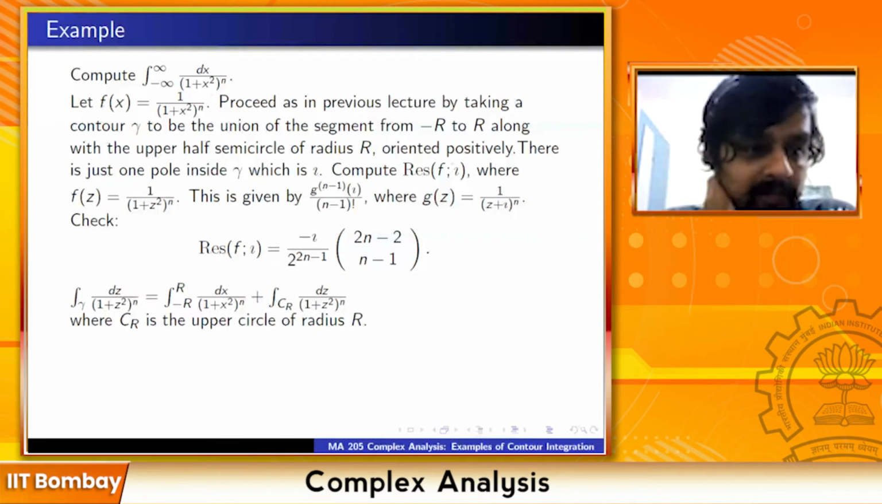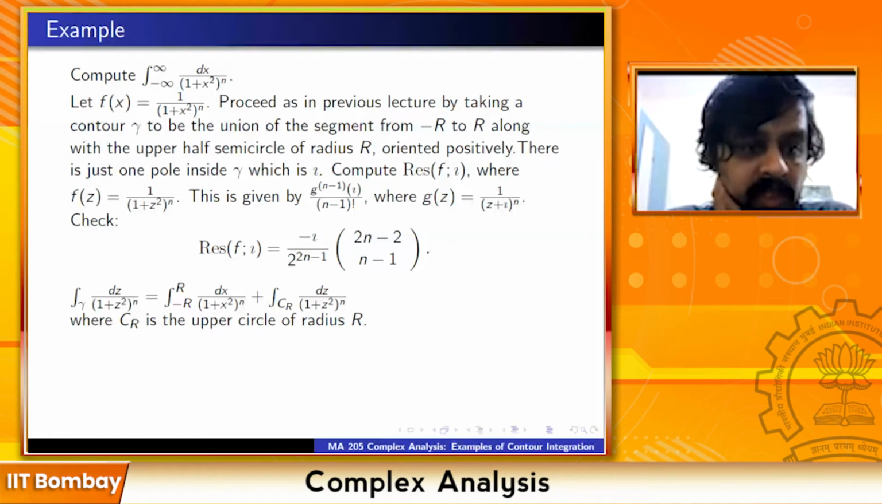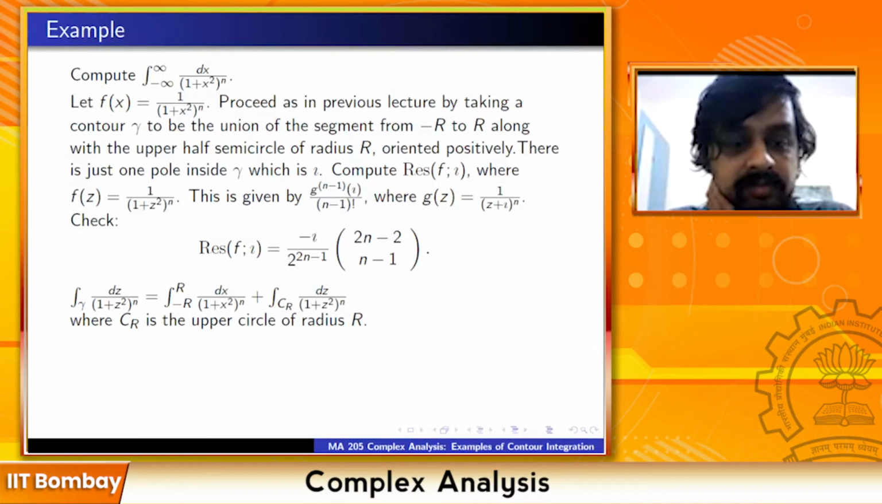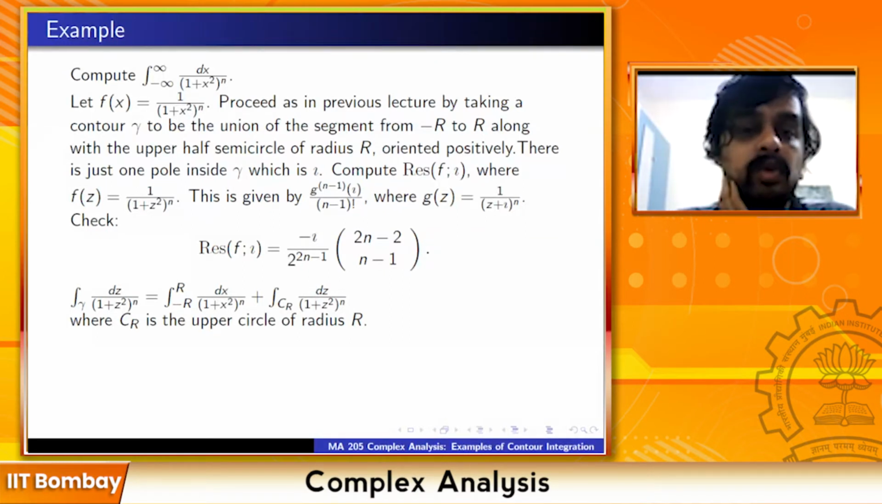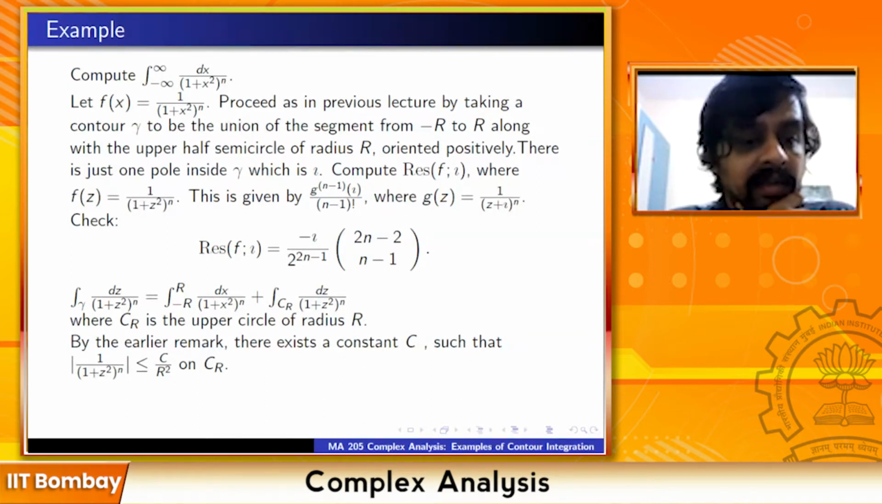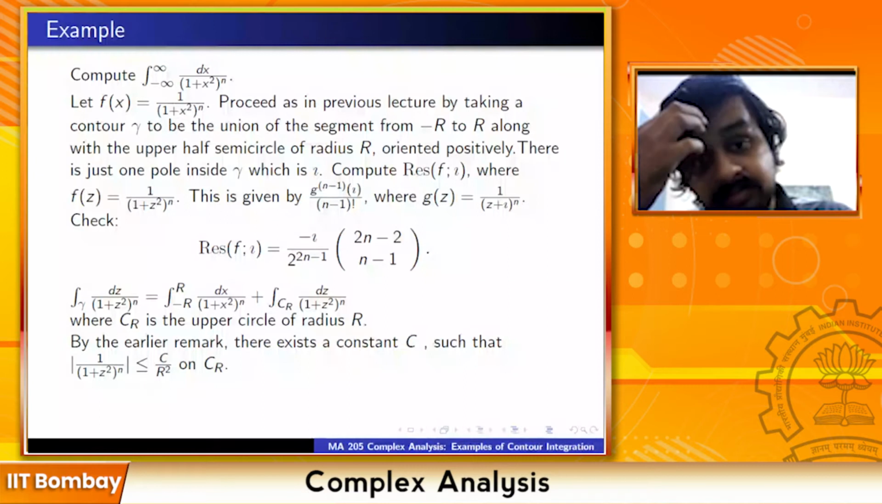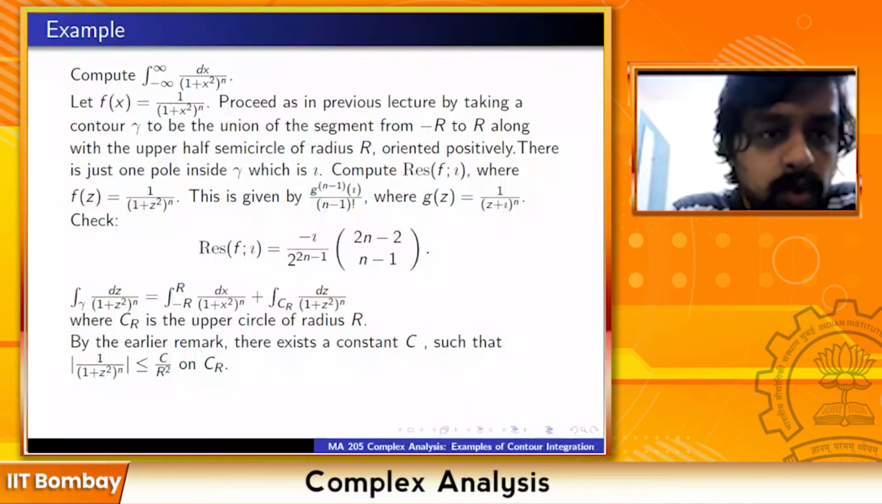So we know what the integral over the whole contour is, but now this integral over the contour breaks up as the integral from minus r to plus r plus the integral along the upper circle, dz upon (1 plus z squared) to the n. And by the remark earlier, there exists a constant c such that 1 upon (1 plus z squared) to the power n is less than or equal to c upon r squared on the circle. My n is at least 1 here, so this is bounded by c upon r squared on the circle of radius r. So any doubts so far?